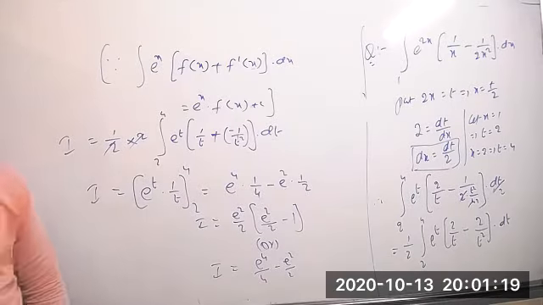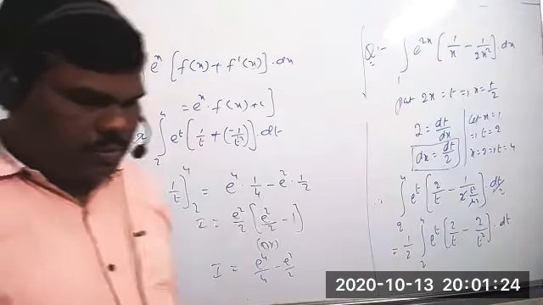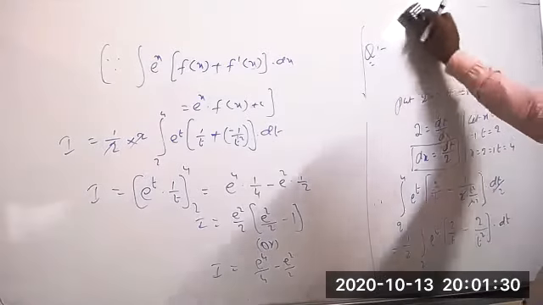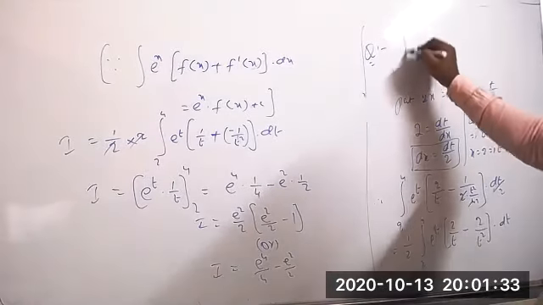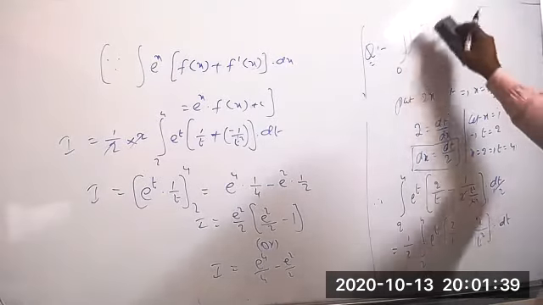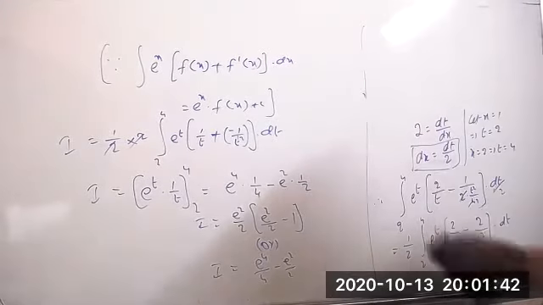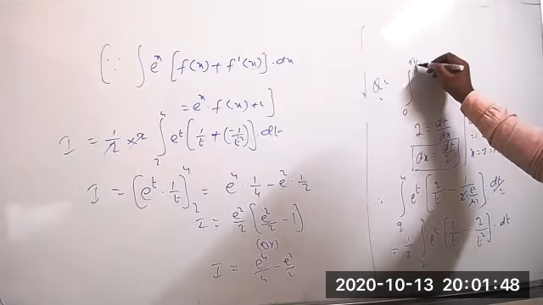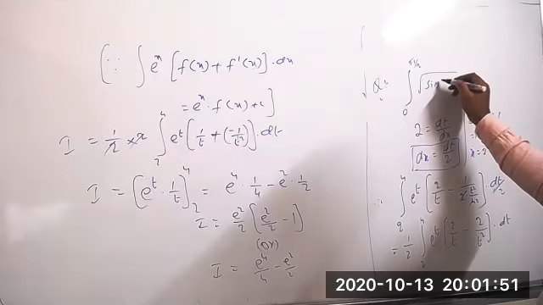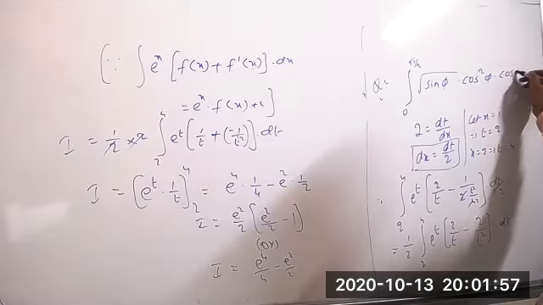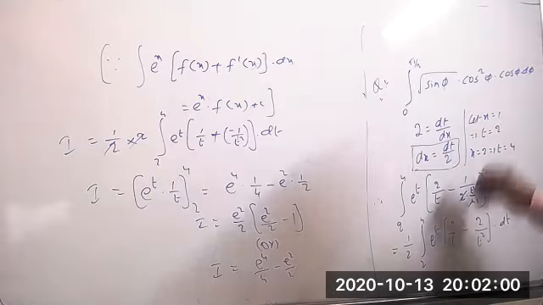Integration from 0 to pi by 2 of root of sine phi into cos square phi into cos phi into d phi.